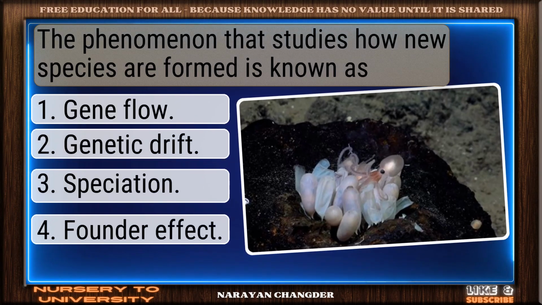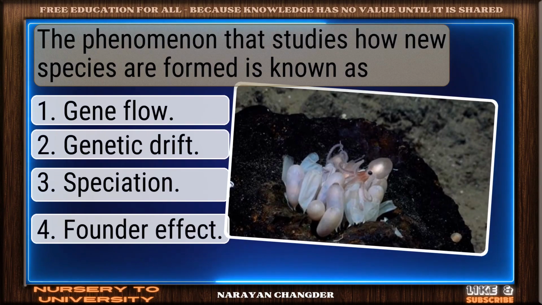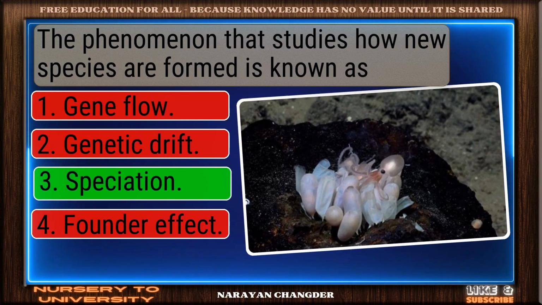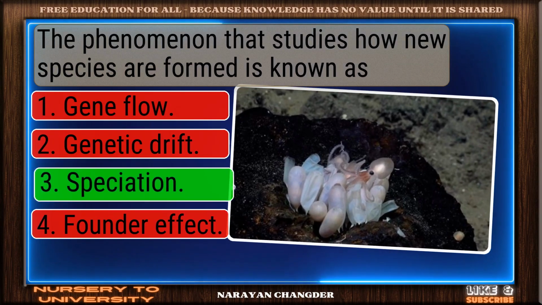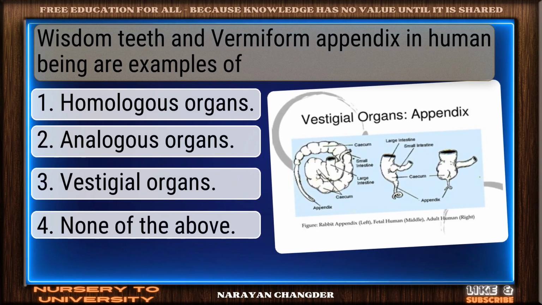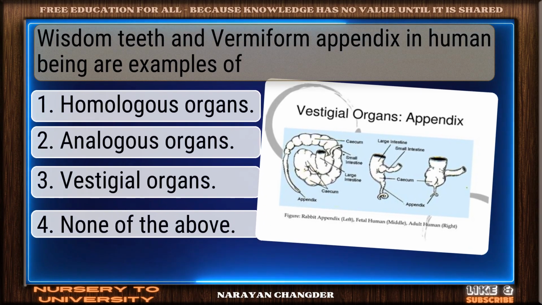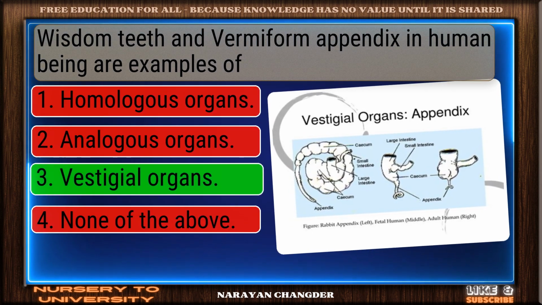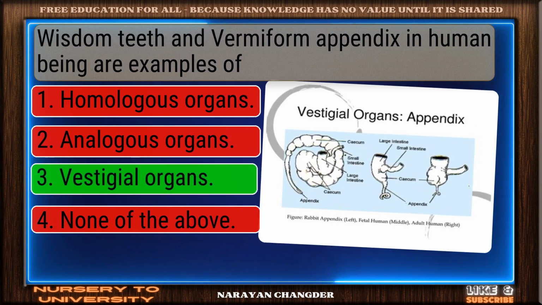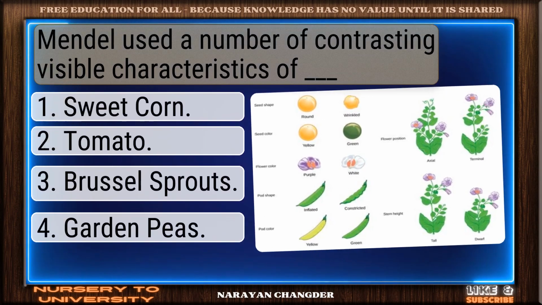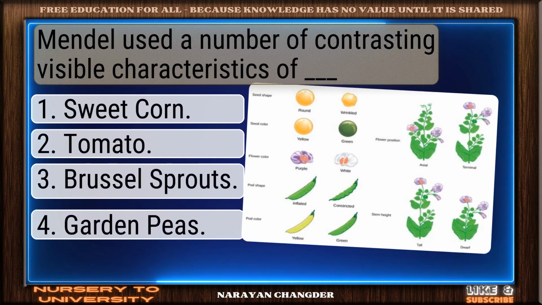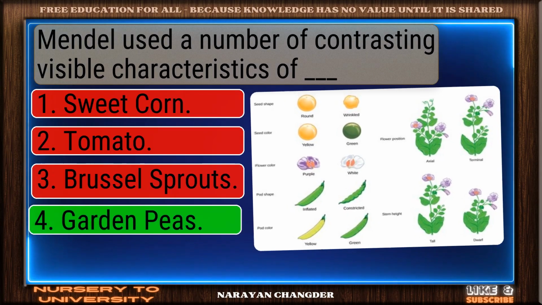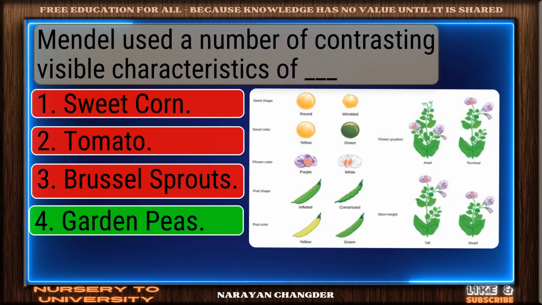The phenomenon that studies how new species are formed is known as... Well picked. Speciation is correct. Wisdom teeth and vermiform appendix in human being are examples of... Nicely done. Vestigial organs is solid. Mendel used a number of contrasting visible characteristics of dash. You got it. Garden peas fits.